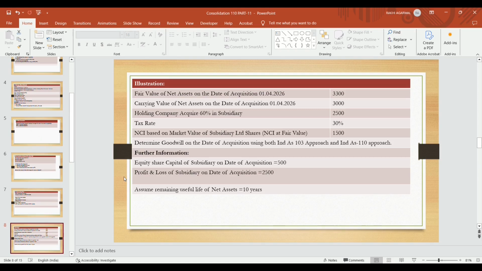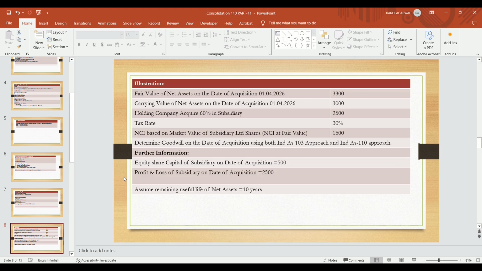Suppose the fair value of net assets on the date of acquisition, that is on 1st April 2026, becomes 3,300 lakh. Carrying value of net assets on the date of acquisition, that is on 1st April 2026, becomes 3,000 lakh. Holding company acquires 60% in the subsidiary. The purchase consideration paid by the holding company to acquire the 60% stake is 2,500 lakh. Tax rate becomes 30%. NCI based on market value of the subsidiary, that is the value of non-controlling interest, is 1,500 lakh. It is already given.